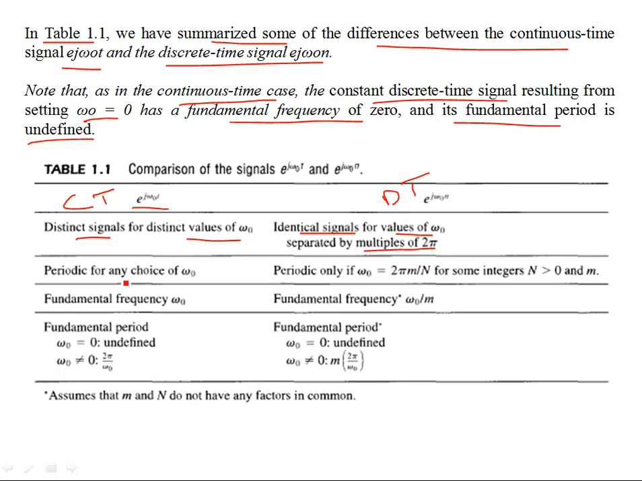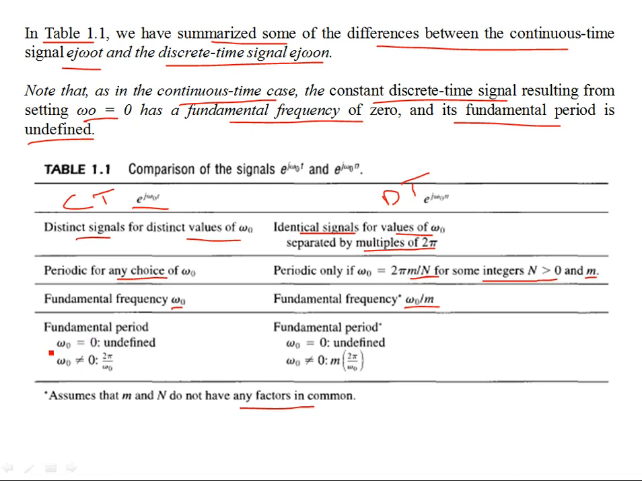The second difference is periodicity. Unconditionally, continuous time exponentials are periodic, while discrete time sinusoids are only periodic if omega naught by 2 pi is a rational number, m by n. This holds for some positive integers m and n, with n greater than 0. The fundamental frequency here is omega naught, while in the discrete case the fundamental frequency is omega naught by m, assuming that m and n do not have any common factors.